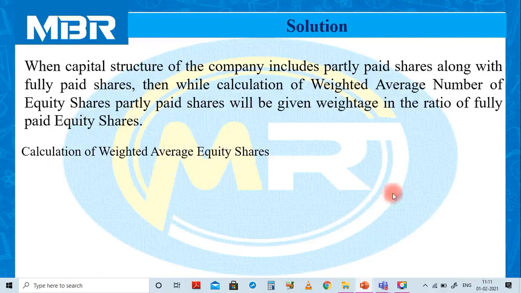This is the guideline given for the calculation of partly paid shares.